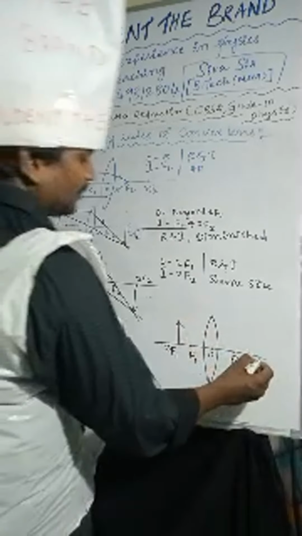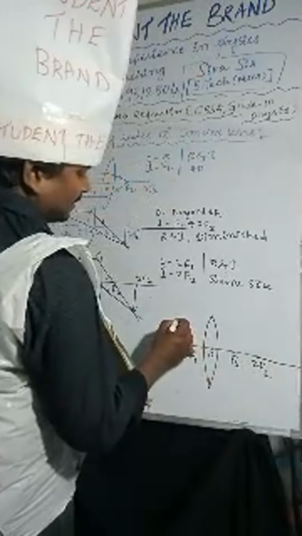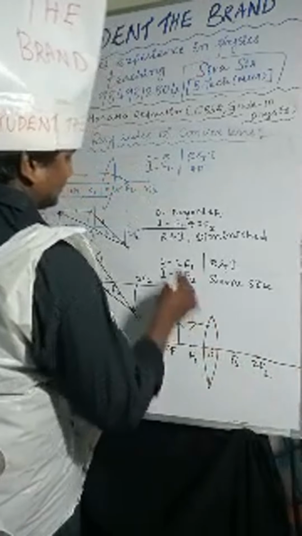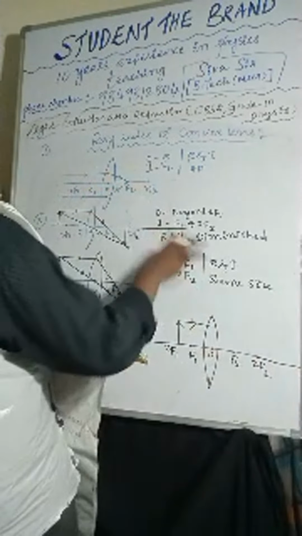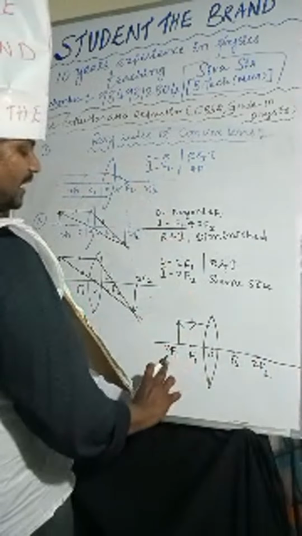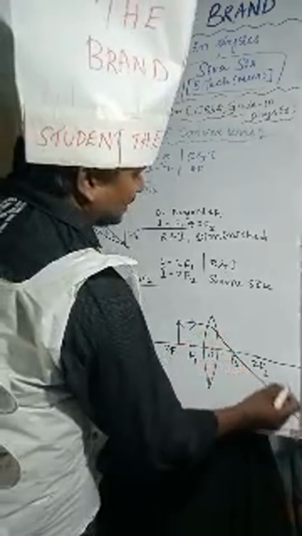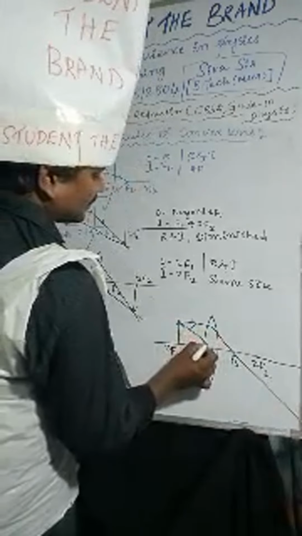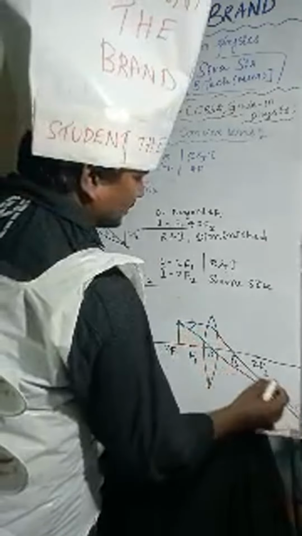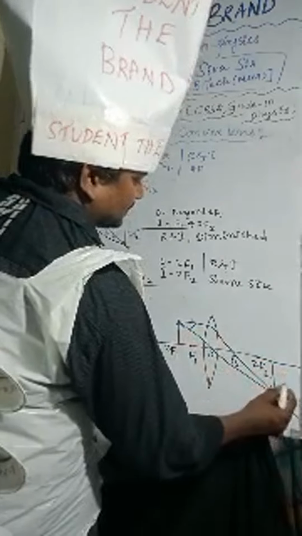Now the image will form beyond 2F2. Previously I drew that diagram. So if you place the object between 2F1 and F1, the image forms beyond 2F2. You have to remember that one.